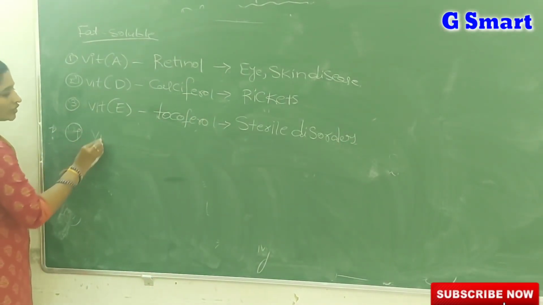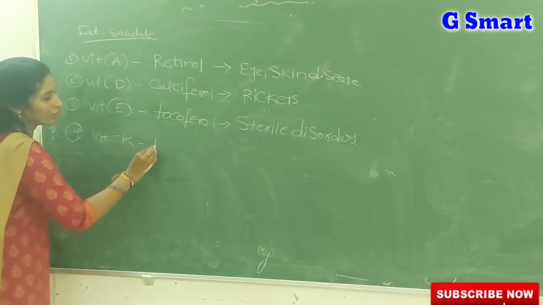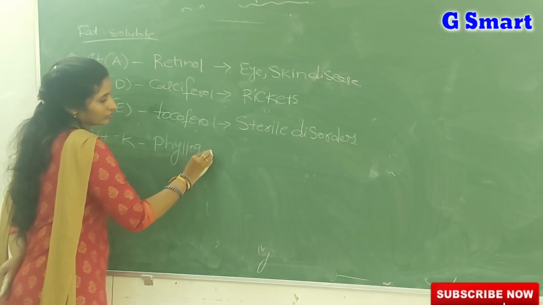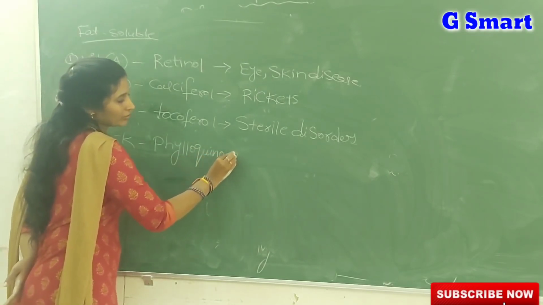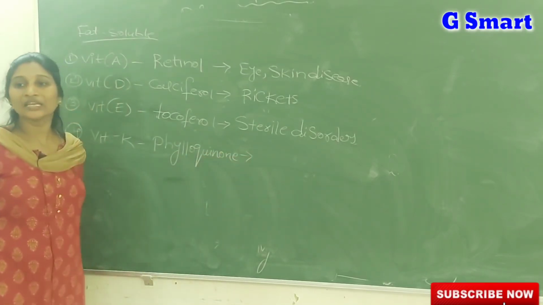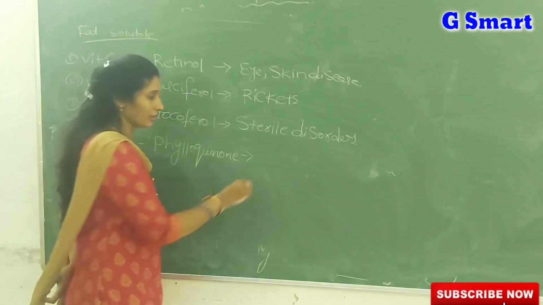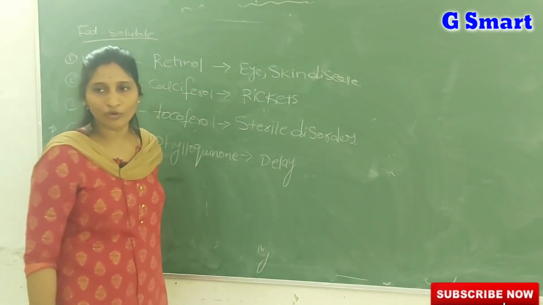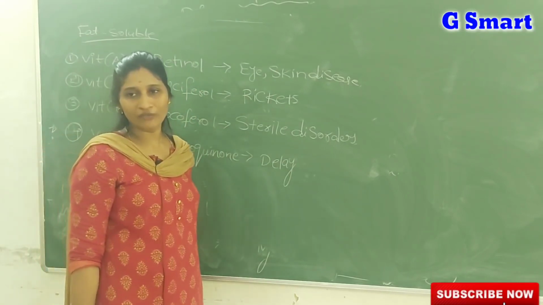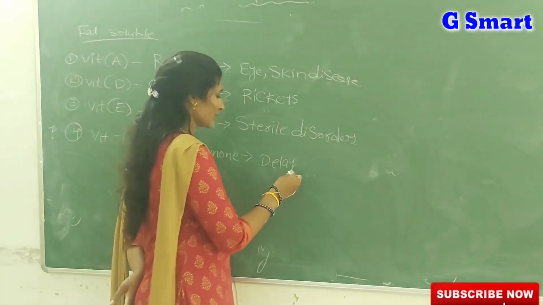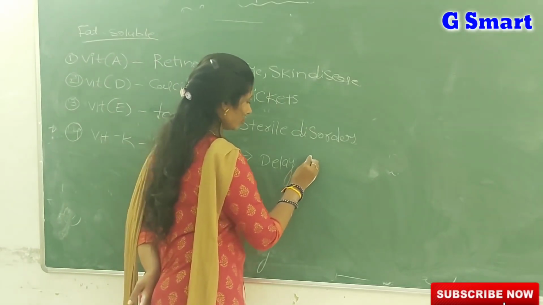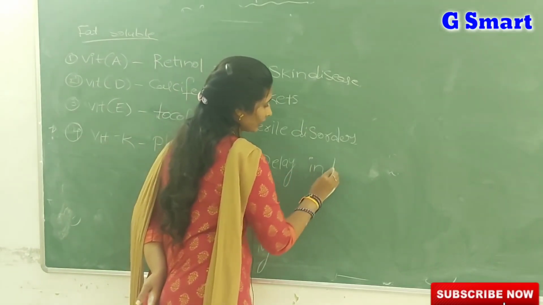Next, coming to vitamin K, phylloquinone. If vitamin K is low in our diet, it leads to delay in blood clotting. For general people, it takes nearly 3 to 4 minutes to clot the blood after an injury. But if vitamin K is low, it takes much longer to clot the blood. Delay in blood clotting.